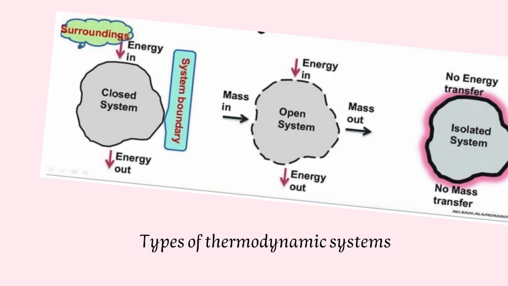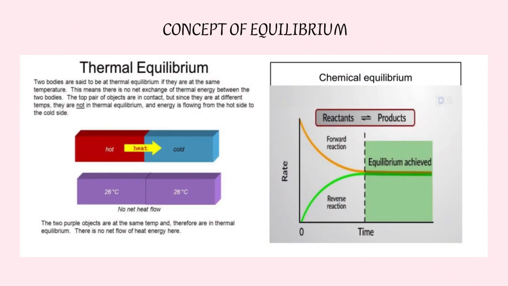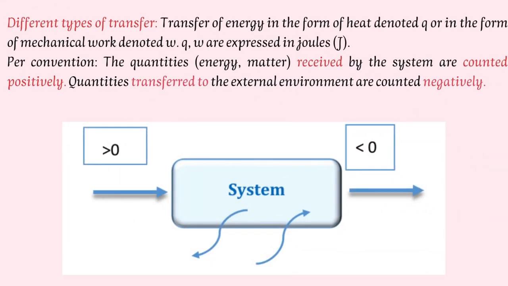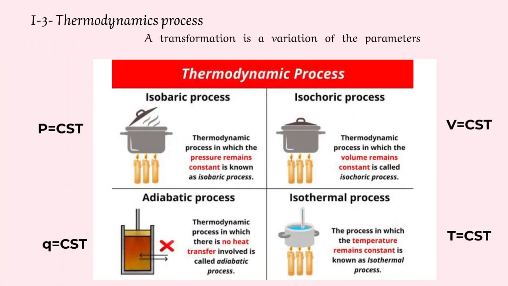A system is in equilibrium if it does not undergo any evolution as a function of time, when external actions do not vary, and when there is no transfer of matter or energy between the system and surrounding. Transfer of energy is in the form of heat, denoted Q, or mechanical work, denoted W. Per convention, the quantities received by the system are counted positively, and the quantities transferred to the external environment are counted negatively.